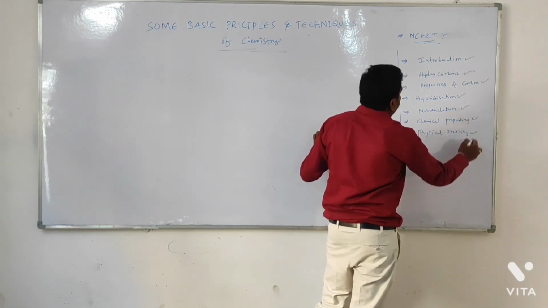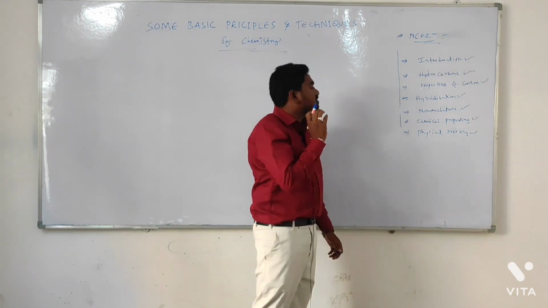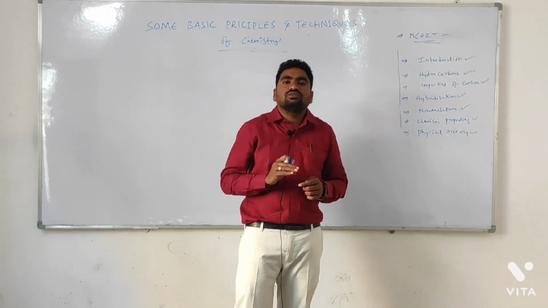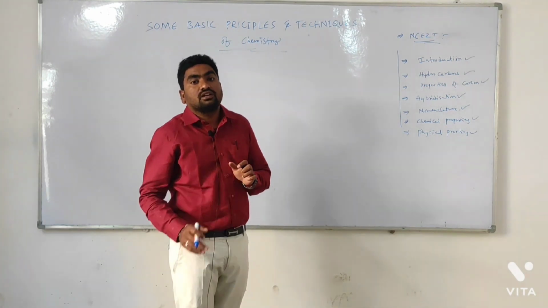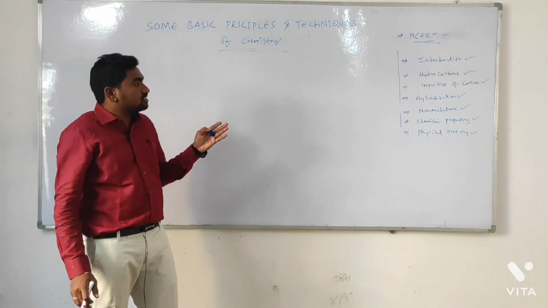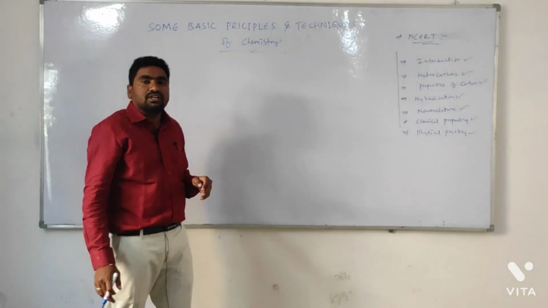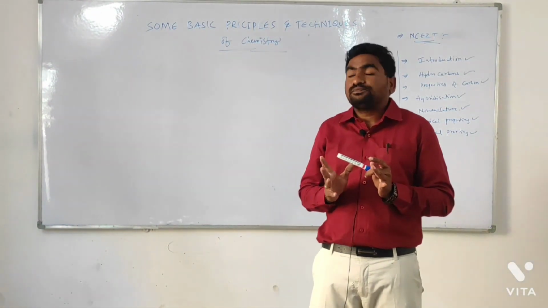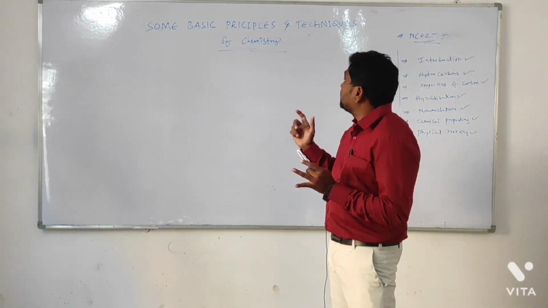For all the compounds we have some functional groups, that is alcohols, ethers, aldehydes, ketones, carboxylic acids and esters, and we will discuss their physical and chemical properties. But before that, some basic principles and techniques of chemistry.